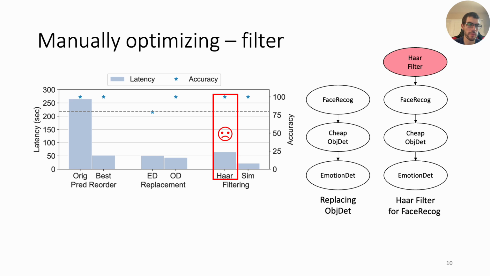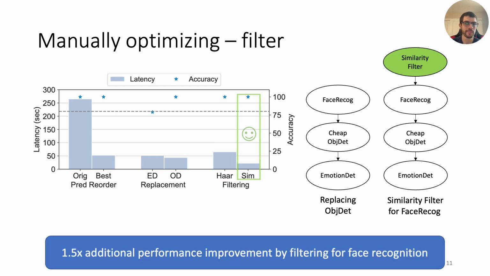Thus, this plan should not be considered. Instead, if we use a similarity filter that filters using a cheap pixel-wise detector, we'd see it meets our accuracy goal and improves performance by 1.5x compared to just replacing the object detector. So overall, this plan improves performance by 9x compared to the original unoptimized plan.